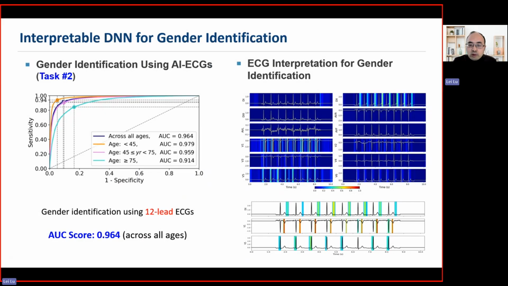Then we use the model to interpret the gender identification, which is rare in the literature. Our model precisely identifies features in the D2 lead, V1 and V5 leads. If we remove the less important information, the blue color here, we find the D2, V1, and V5 leads are very important. Then we sum the important weights together to get a weight for each ECG lead, giving an importance ranking.